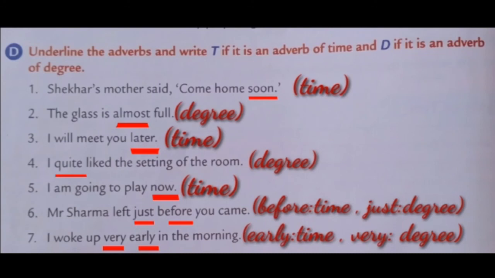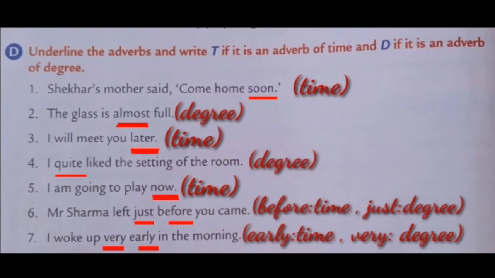Third one, I will meet you later. Here, the adverb is later. What kind? Adverb of time. Fourth one, I quite liked the setting of the room.